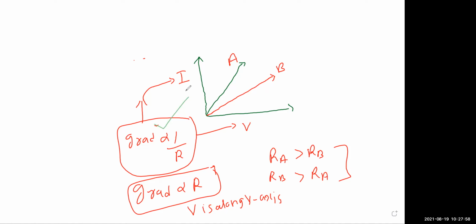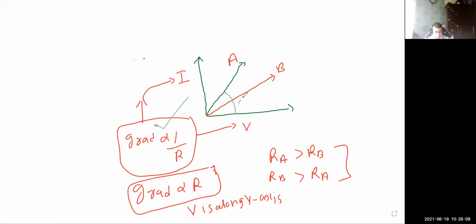Now, which metal, which line, has higher gradient? Higher gradient, you know, children, that is the slope. Suppose this angle is theta 1, and the other angle is theta 2. It's a slope, it's mathematics. Theta 1 is greater than theta 2, it is clear from the diagram. So the gradient of metal A is greater than the gradient of metal B.